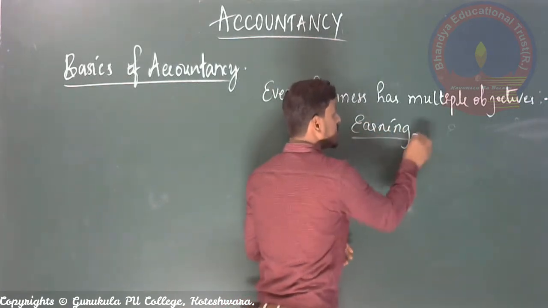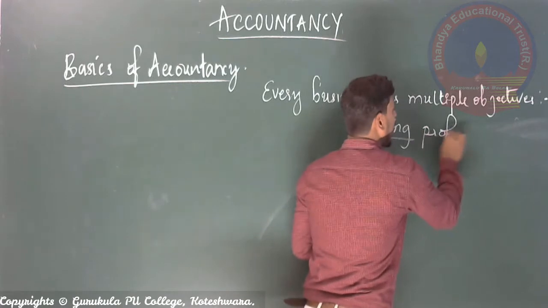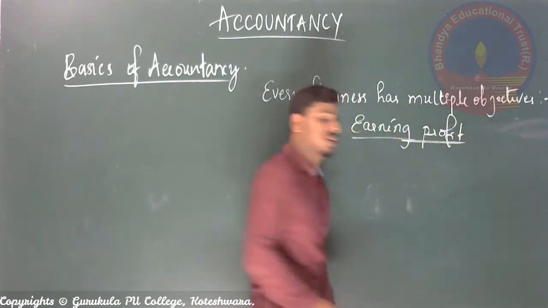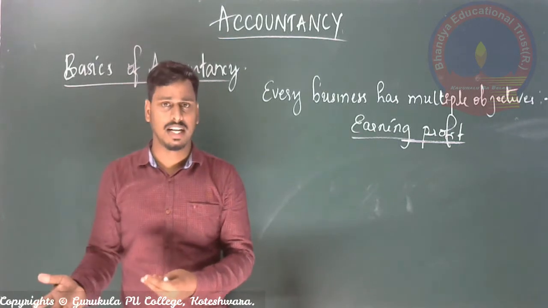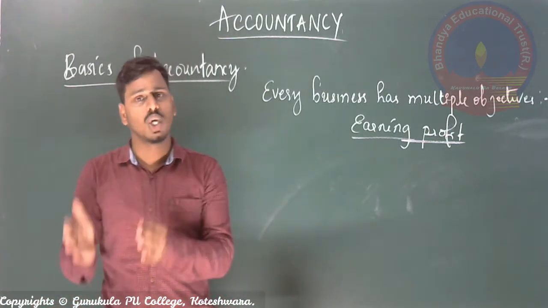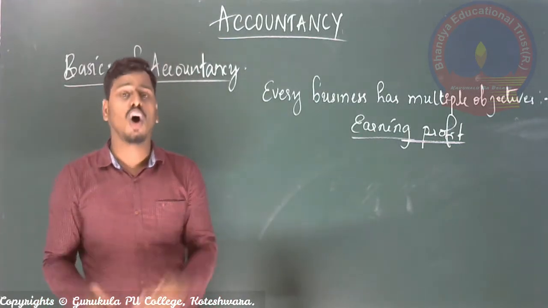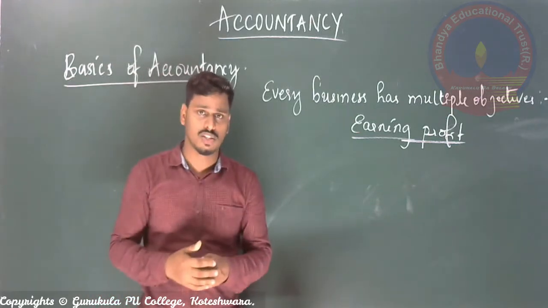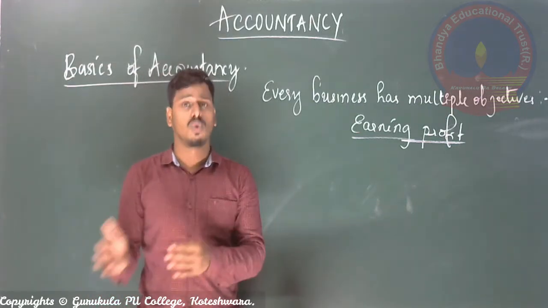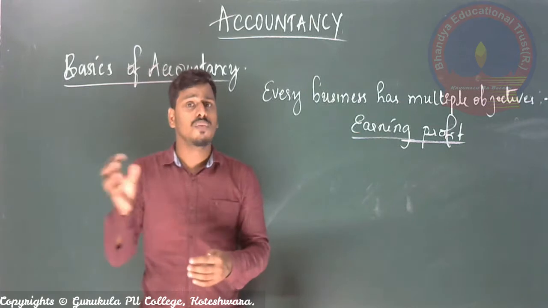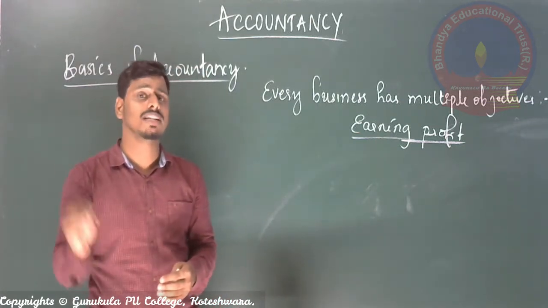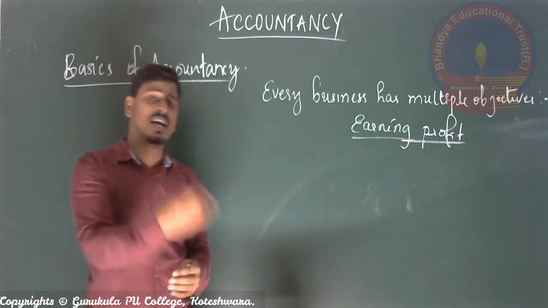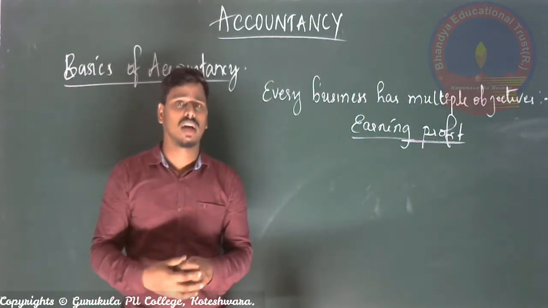As a businessman, or any business organization, they perform various activities. It may be manufacturing goods and services, distributing goods and services, or exchange of goods and services. These are the various activities performed by the business. It may be industries or trading organizations.